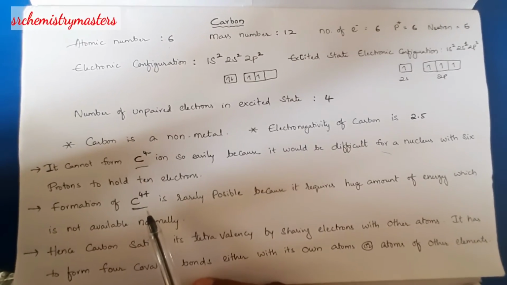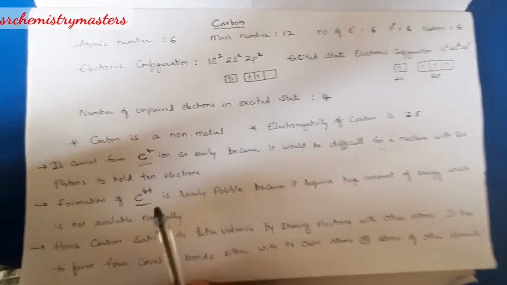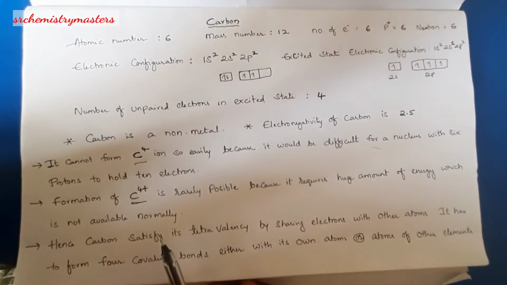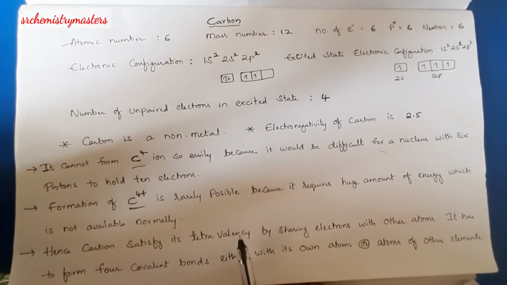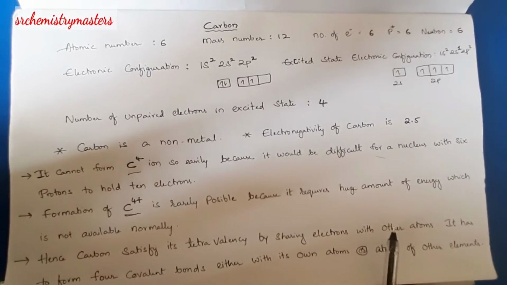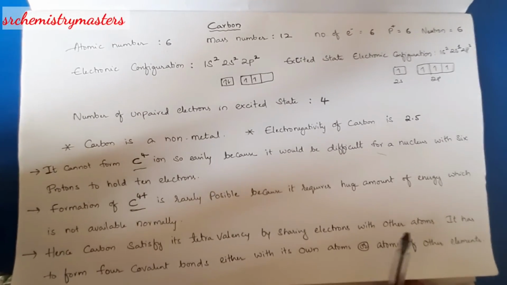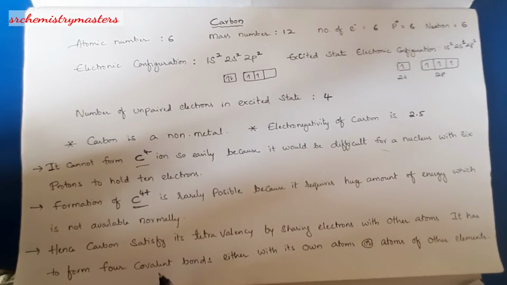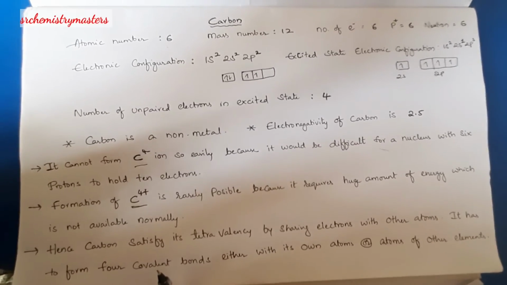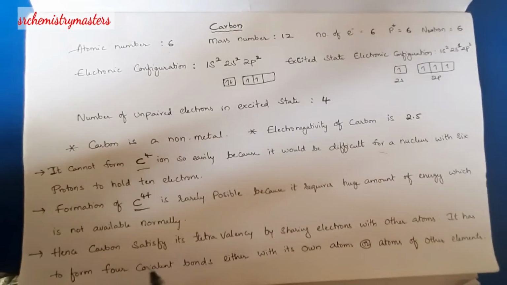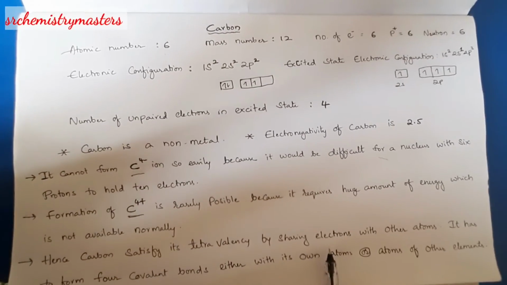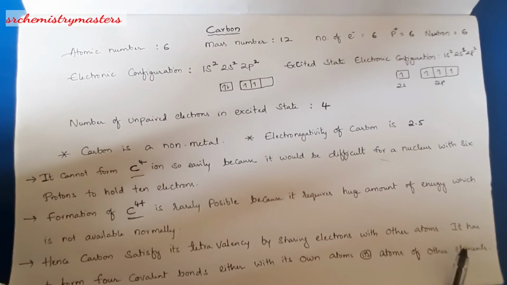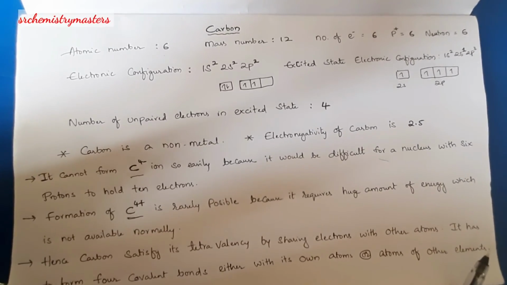The only possibility for the stability of carbon atom is by sharing of electrons. Carbon can satisfy its tetravalency by sharing the electrons with other atoms. It has to form 4 covalent bonds. As you all know, a covalent bond is formed when sharing of electrons takes place between the 2 atoms. So carbon can form 4 covalent bonds either with its own atoms, that is similar carbon atoms, or the atoms of other elements. We'll see the remaining things in the next coming video.